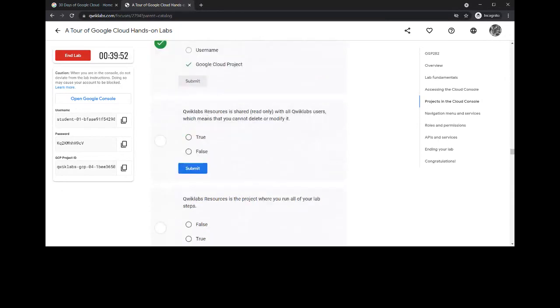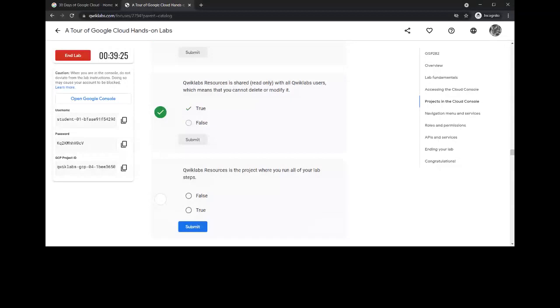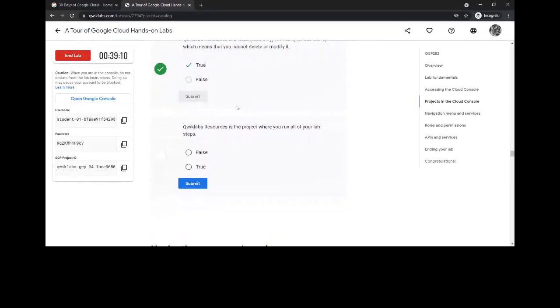QuickLab resources is shared with all QuickLab users, which means that you cannot delete or modify it. Yeah, guys, it's true. You can find these QuickLab resources in the navigation bar at the top right corner. These QuickLab resources are shared to everyone. You can just pick it up and use it as per your requirement, but you cannot change its functionality, what it can or can't do. So that question is basically asking about that.